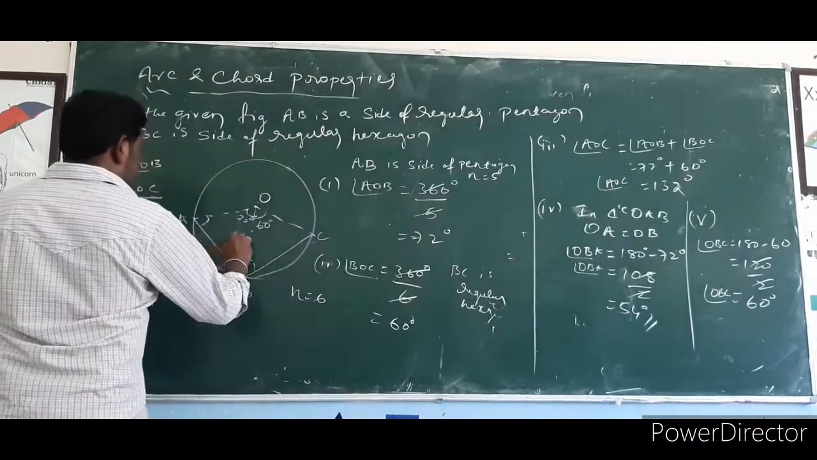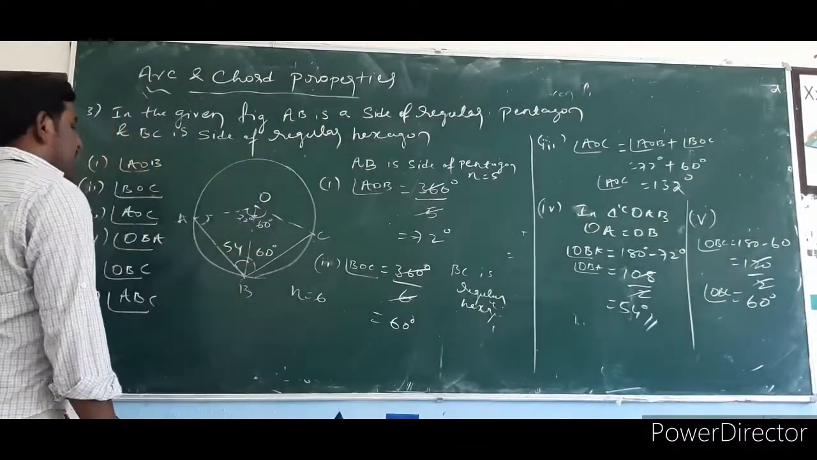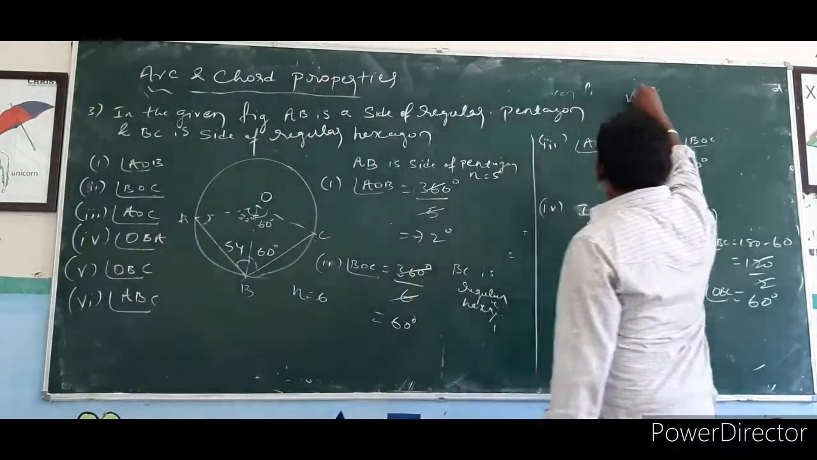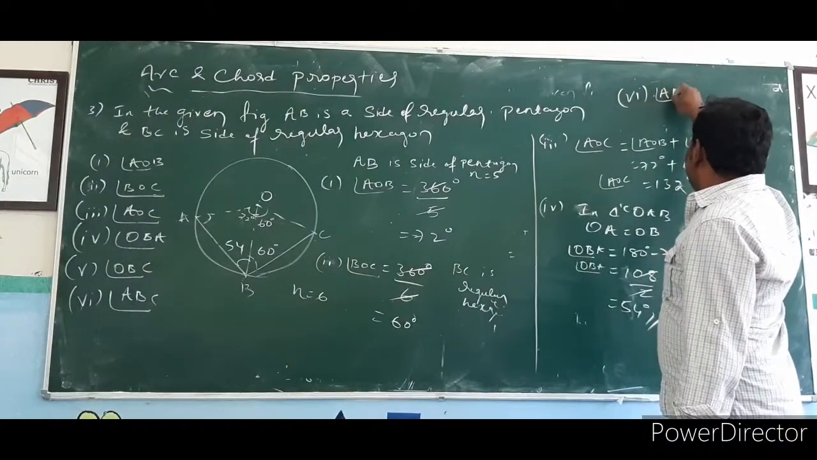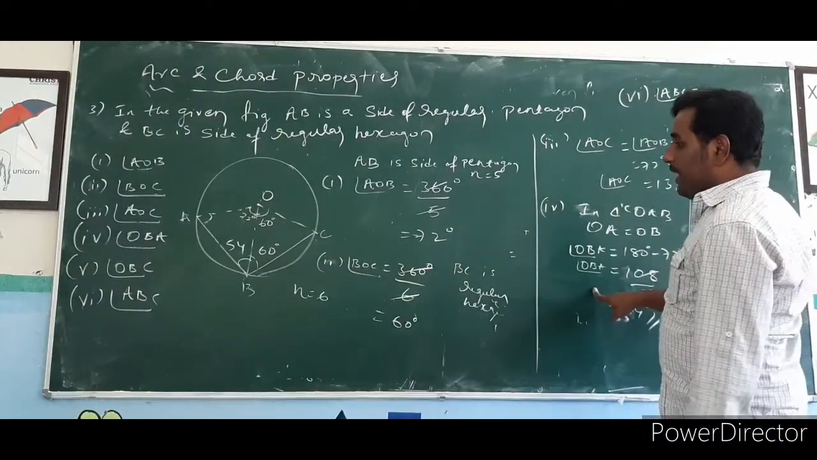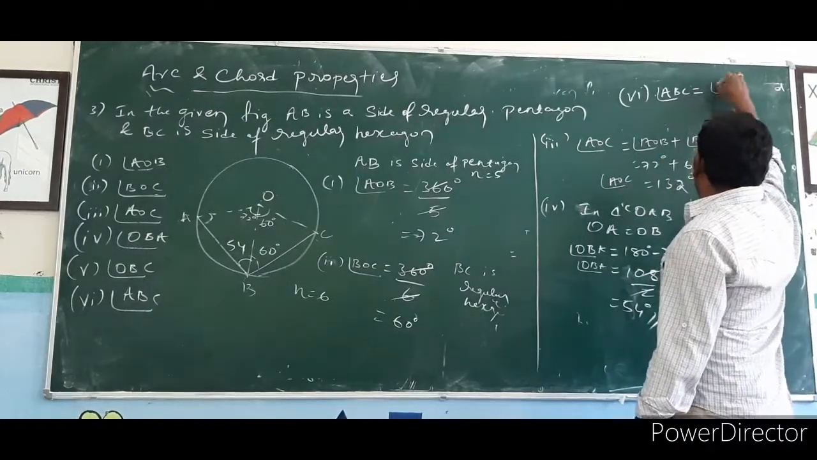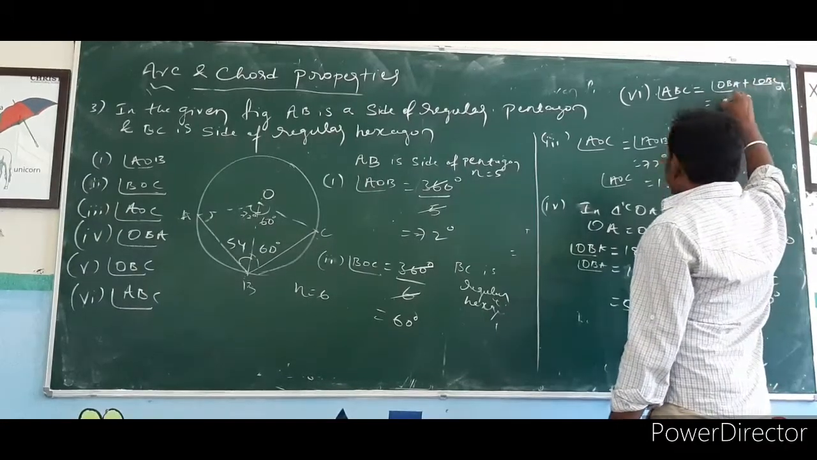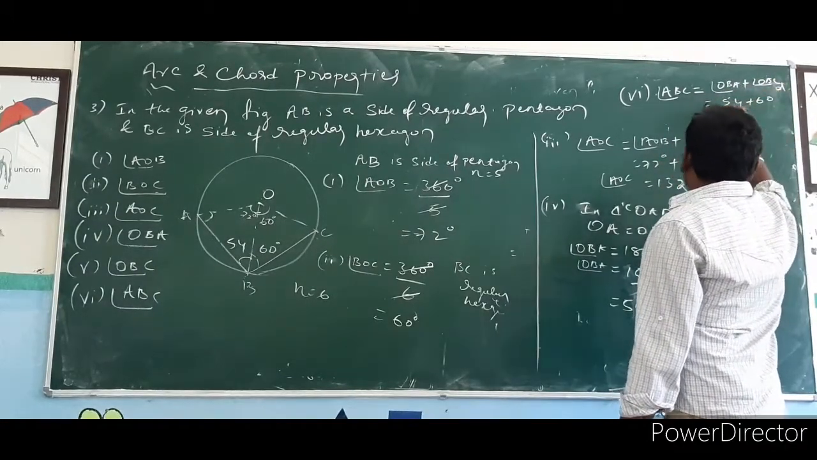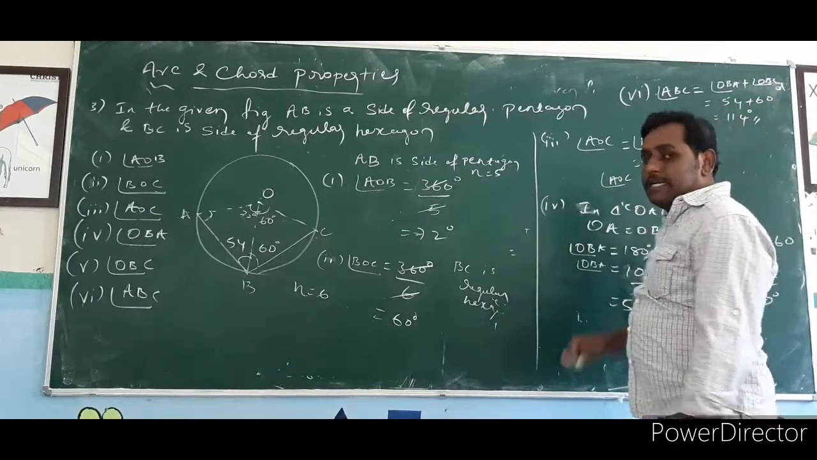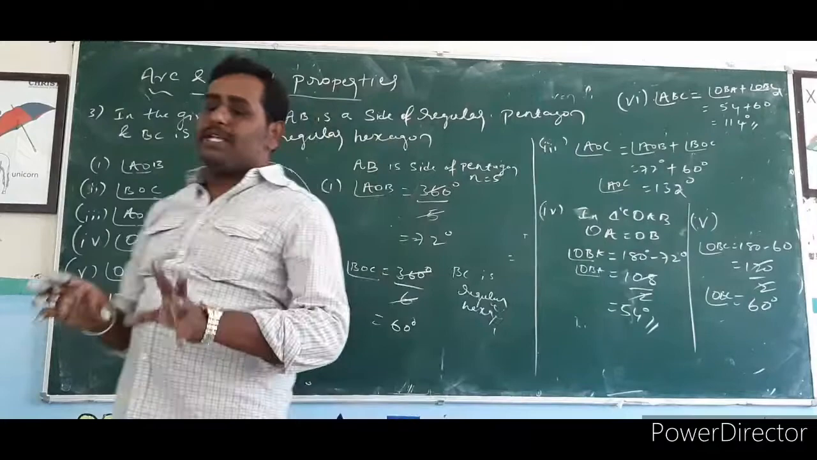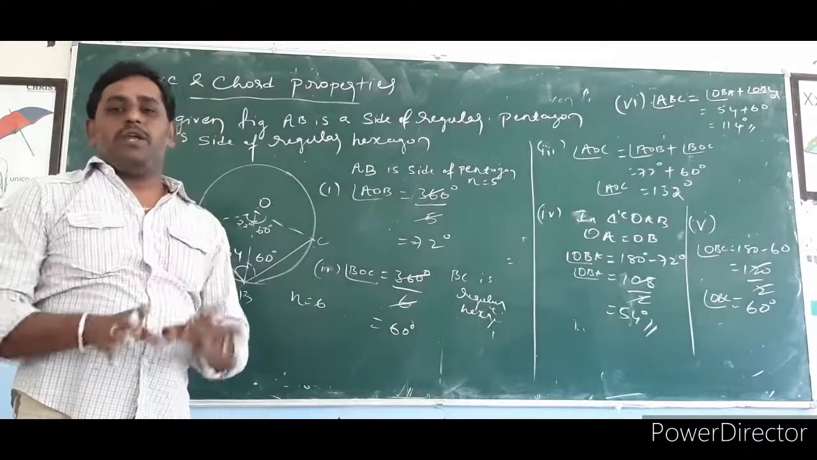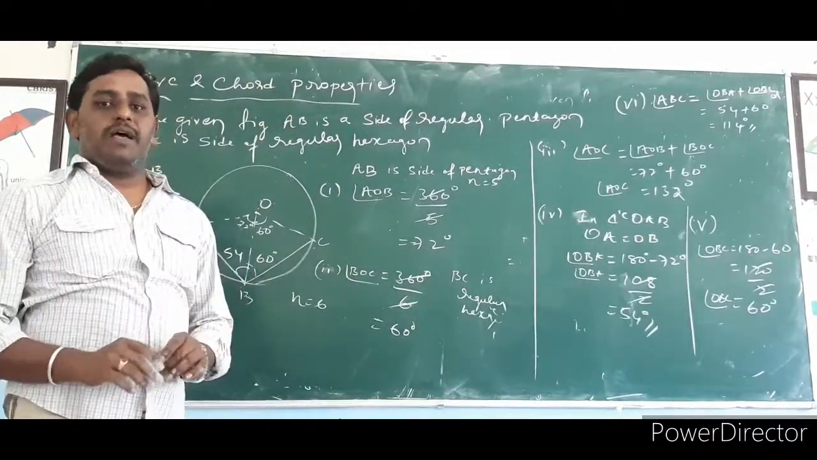This is 54, this is 60. If you add these two, you will get angle ABC. Last, the sixth one: if you want ABC, add these two angles, OBA and OBC. OBA plus OBC, that is 54 plus 60 is equal to 114 degree. So this is very simple by using all the circle properties to solve the problems. You first have to know the concept, then we can go through solving the problems. Thank you.